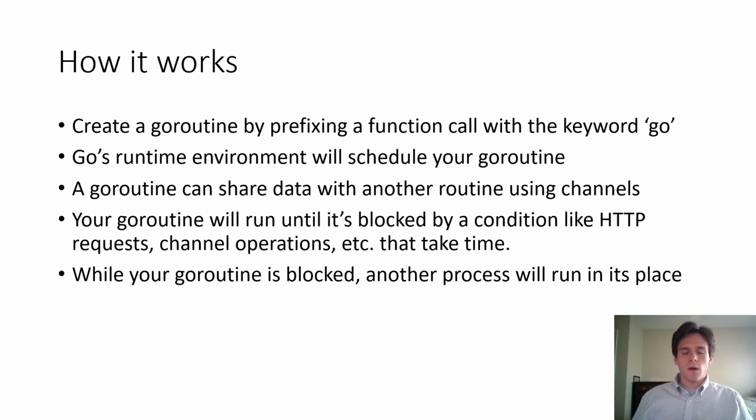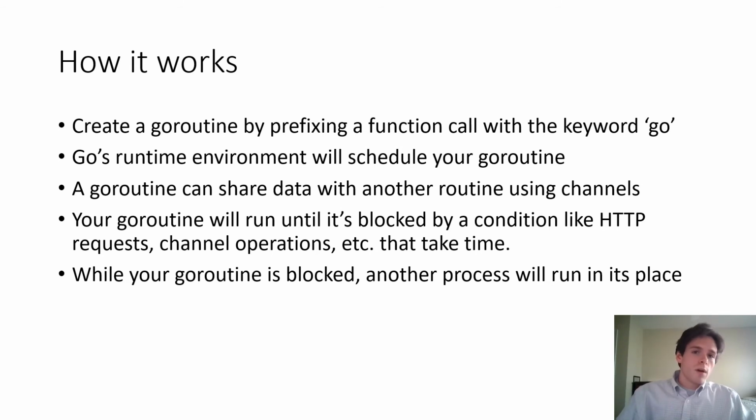So how does this work? Well, Go's version of multi-threading is called creating Go routines. And these Go routines are managed by the Go runtime environment. Go will schedule all your Go routines so that they line up accordingly. You can create a Go routine by prefixing a function call with the keyword go.